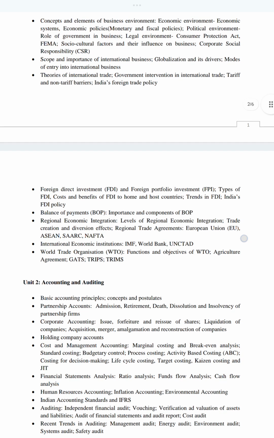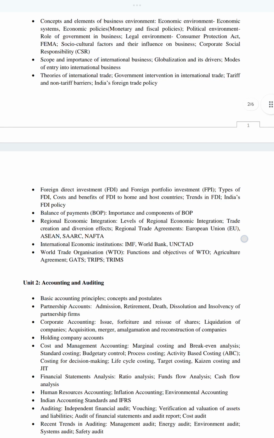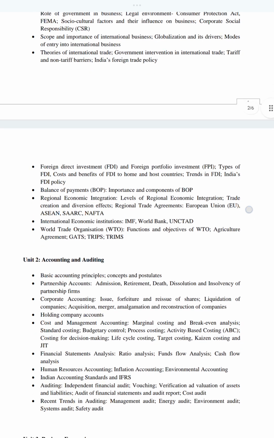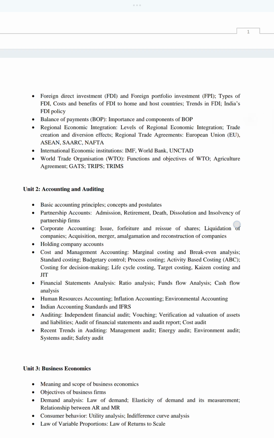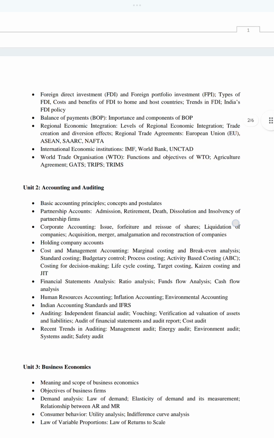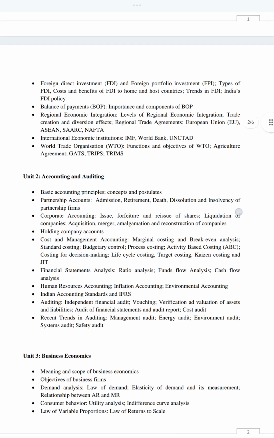Dumping is a concept. Four types of dumping are there. We will be learning it here. Then we have FDI, FPI. What are the different types of FDI? They are inward FDI, horizontal FDI, vertical FDI, or greenfield, brownfield FDI. All different types of FDI we will be covering.